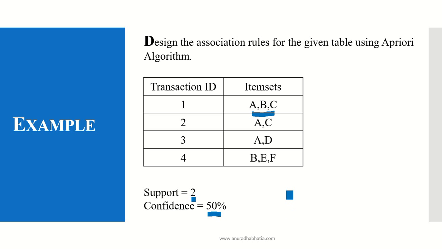Support and confidence play an important role, as support gives us the number of item sets that need to be considered. If the support is 2 or more than 2, it is considered; if it is less, then it needs to be ignored. And confidence is 50%, so in the final result, when we get a confidence percentage of less than 50% for an item set, it needs to be ignored or rejected, else it has to be considered or accepted.